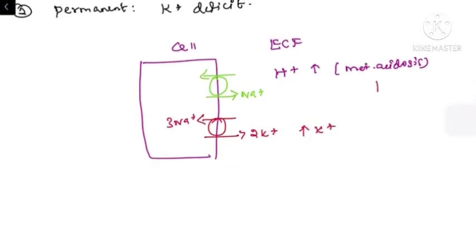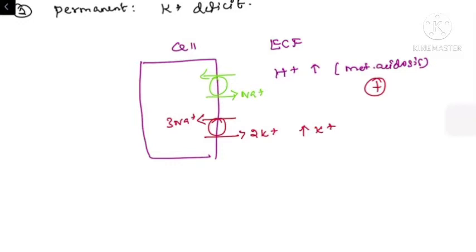So any metabolic acidosis can lead to the accumulation of potassium in the extracellular compartment, which is associated with hyperkalemia. Likewise, when the patient has metabolic alkalosis, the sodium hydrogen antiporter is inhibited, which in turn leads to the inhibition of the sodium potassium ATPase pump. So finally the patient may land up having hypokalemia.